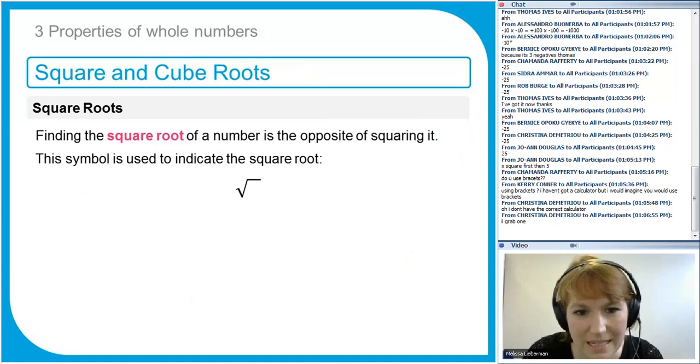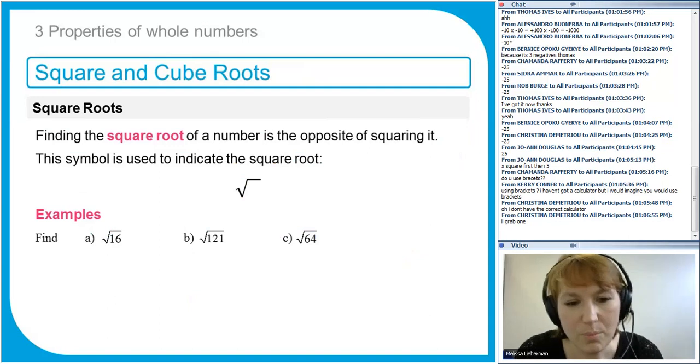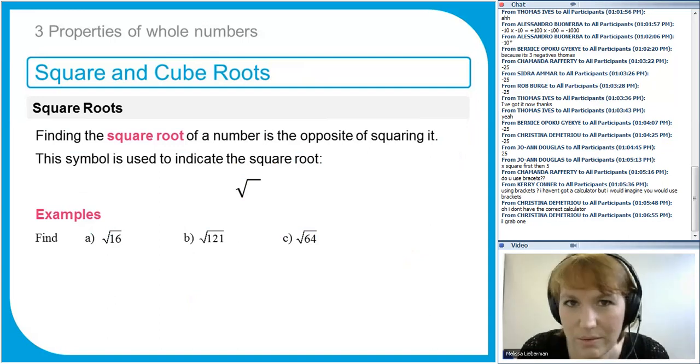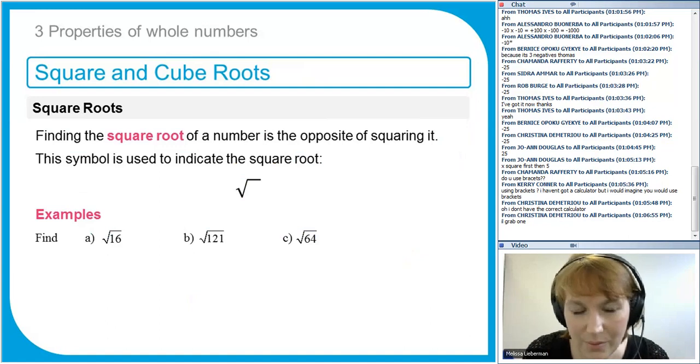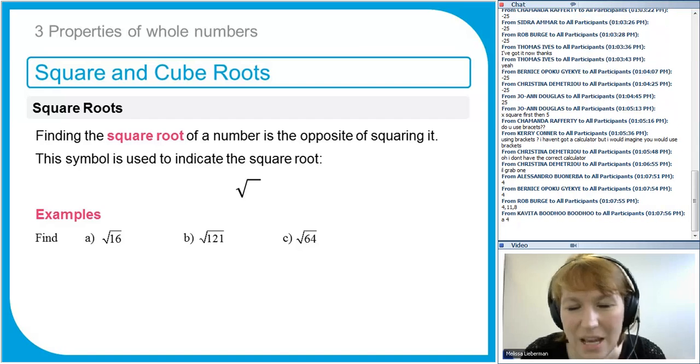So let's have a think about what the square root means. So remember, this is a reverse operation. So when I say what is the square root of 16, what I'm asking you is what number multiplied by itself, what number squared gives me 16. Part B, what number multiplied by itself gives me 121. So if you can remember your square numbers from the slide I just showed you. And then part C, what number multiplied by itself gives me 64. And that's called the square root.